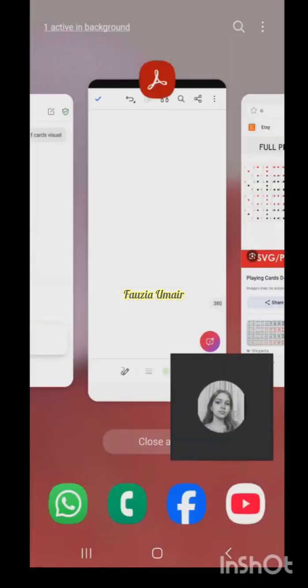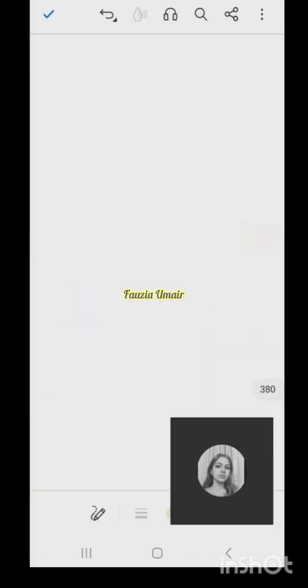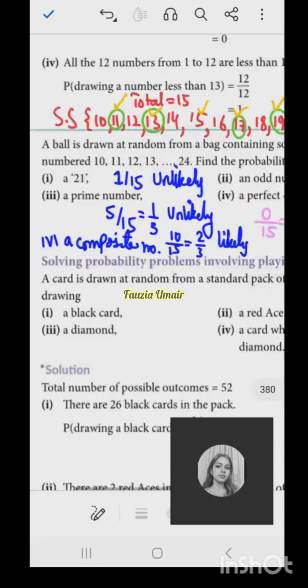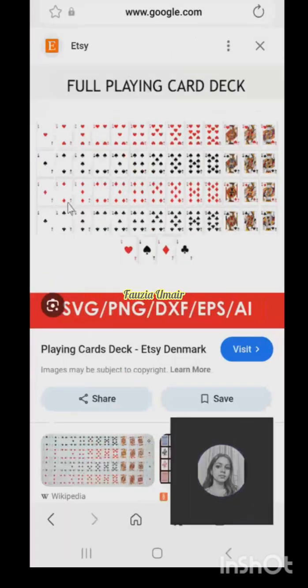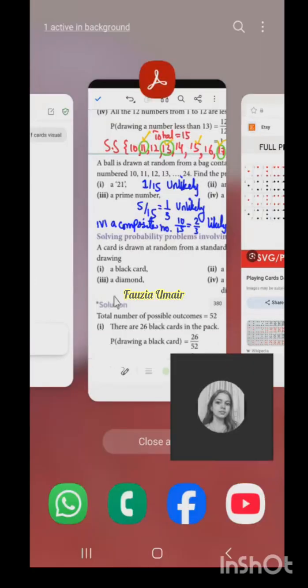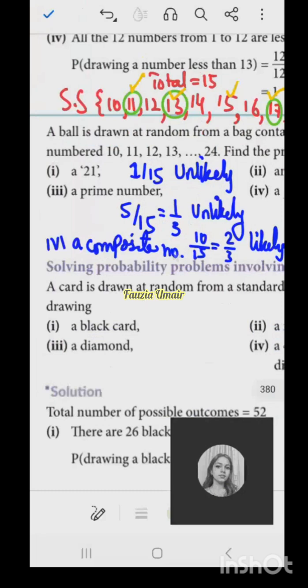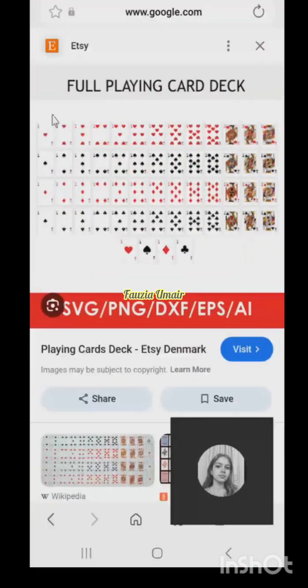The first question is, what is the probability of getting a black card? So how many black cards are there out of 52?